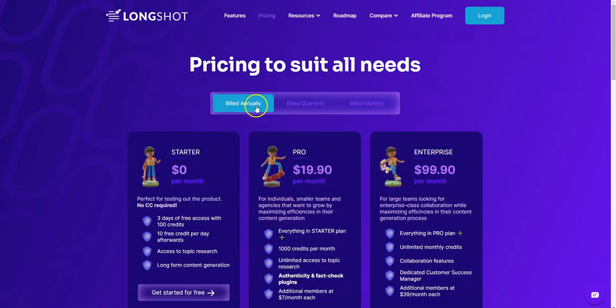So we're going to jump in. We're going to talk about the pricing. It is important to know that both of them are off lifetime deals right now, so if you want to get your hands on these, you have to pay their monthly membership. You can start off with a free plan over here. You'll only get 3 days of access, or 100 credits, and then after that, only 10 free credits per day. Not really sure how the credit system works, but you're not going to be able to do much with the free version. You can do just enough to test it out.